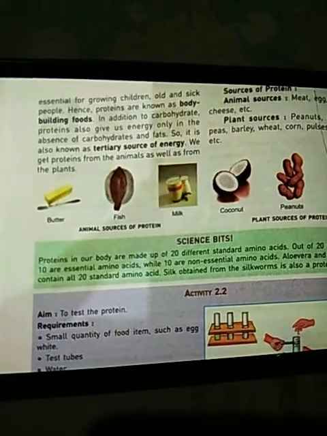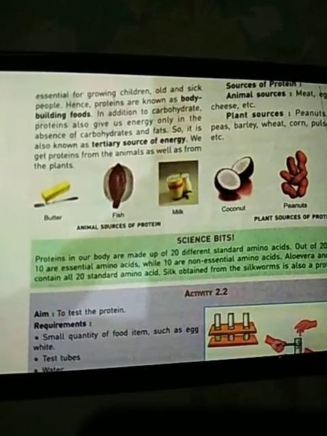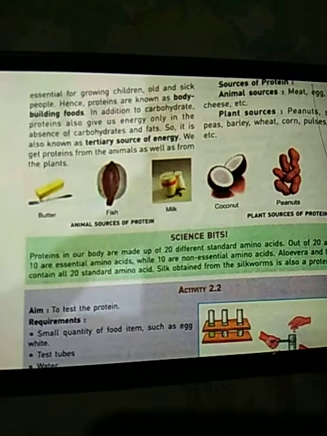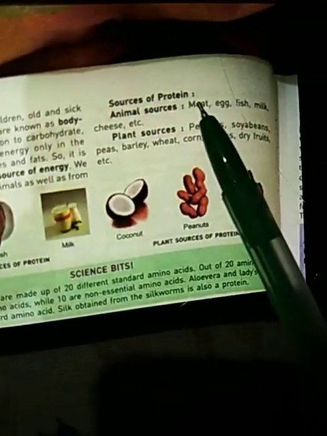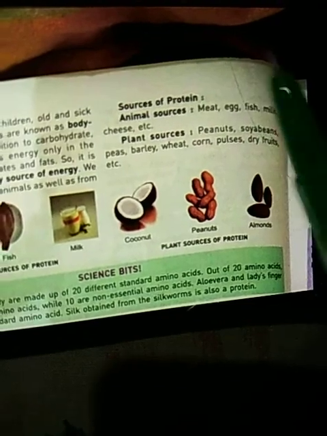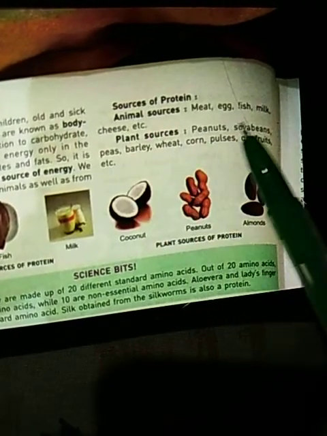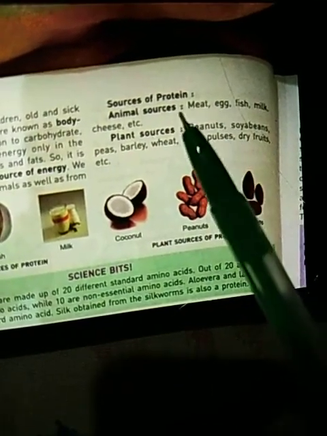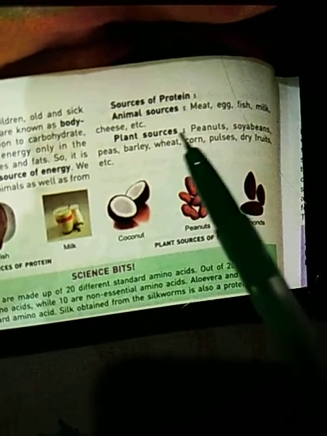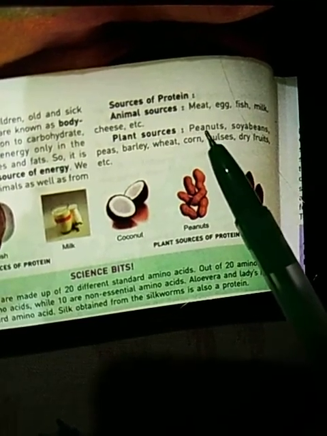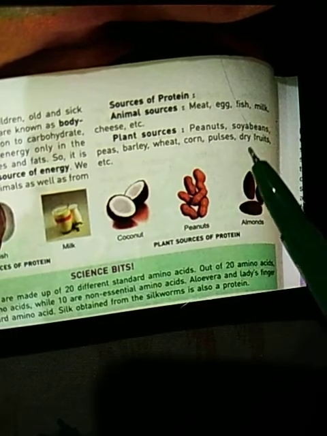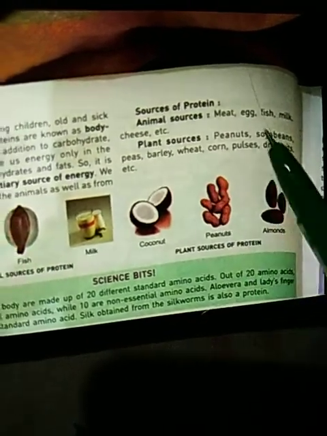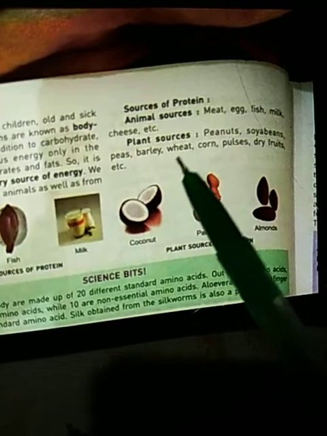We get proteins from animals as well as from plants. Now let us read about the sources of protein. Animal sources: meat, egg, fish, milk and cheese. All these food items are rich sources of protein. From plants we get protein from peanuts, soya bean, peas, barley, wheat, corn, pulses, dry fruits, etc. All these are rich sources of protein.